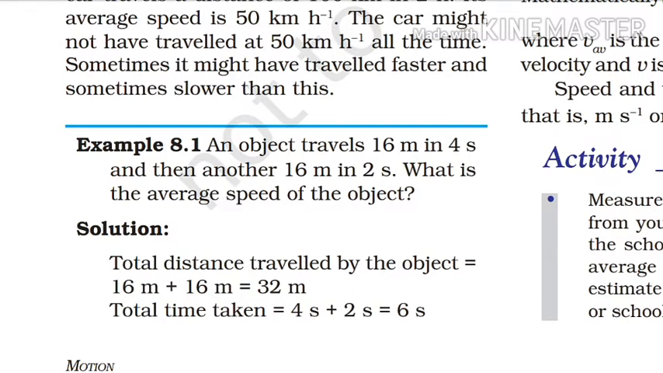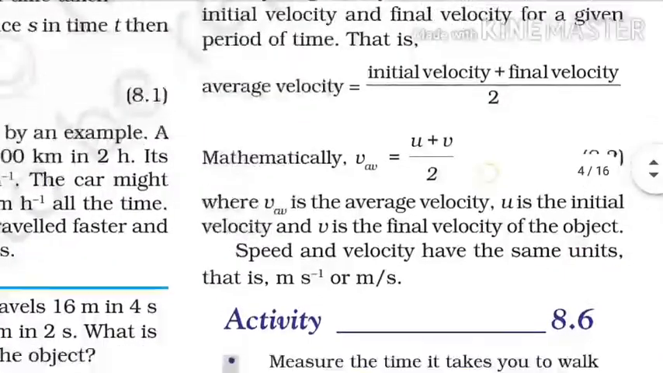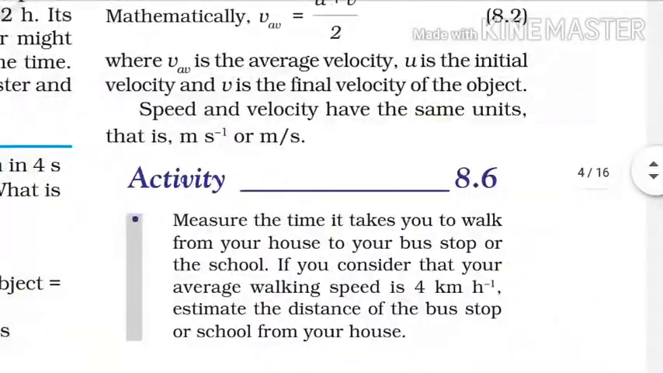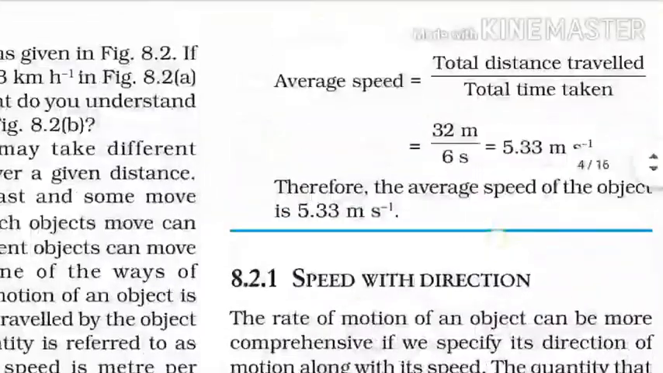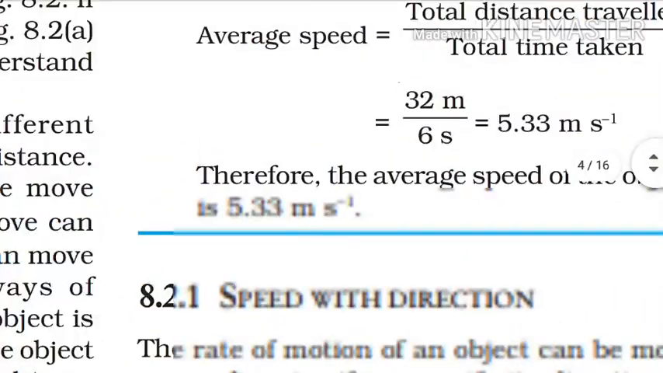So what will be the average speed of the object? We know that average speed is given by the formula: total distance traveled by the object divided by the total time taken by the object. The total distance traveled is 16 meter plus 16 meter, that is 32 meter, and the total time taken is 4 seconds plus 2 seconds, that is 6 seconds. So the average speed of the object is (16 plus 16) divided by (4 plus 2), that is 32 divided by 6, which is equal to 5.33 meter per second.